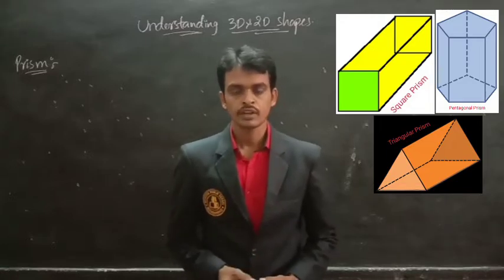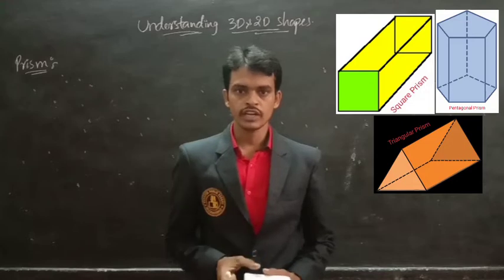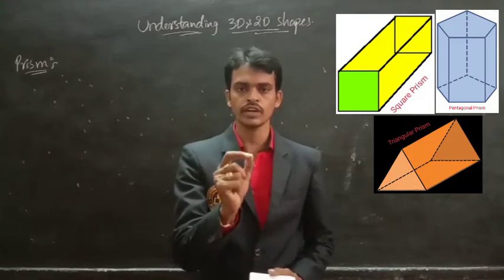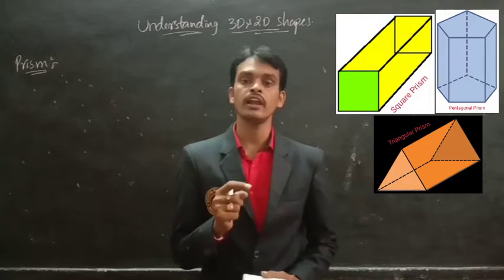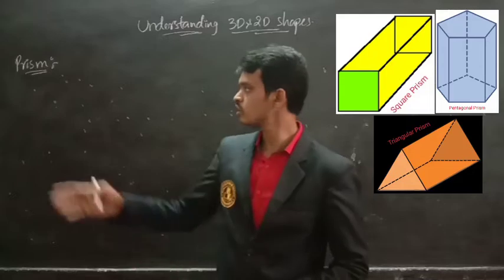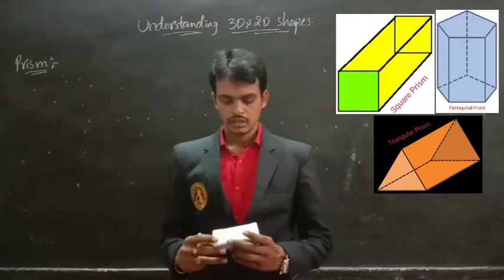So one more time, a solid object with two parallel or congruent polygonal faces and lateral faces as rectangles or parallelograms is called a prism.